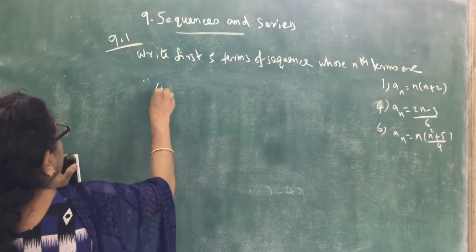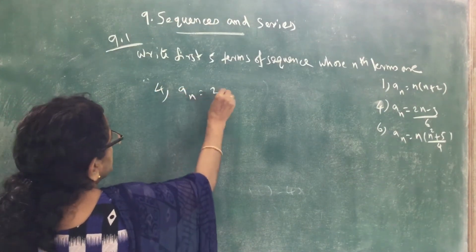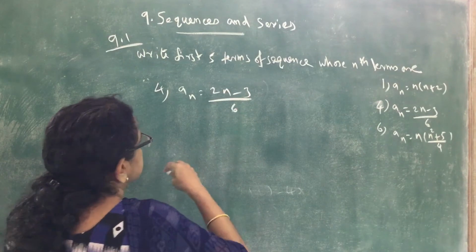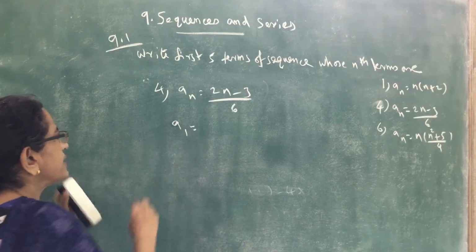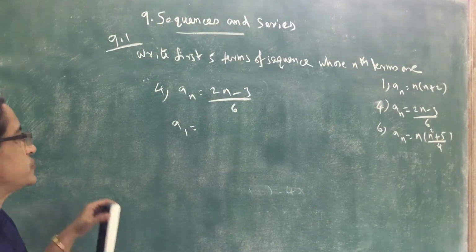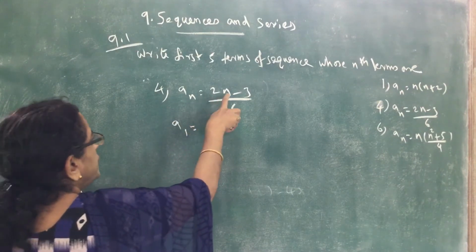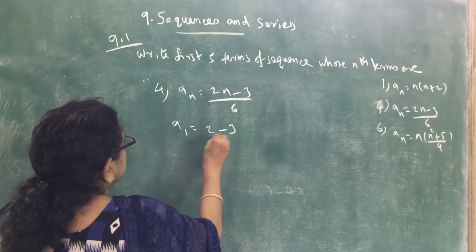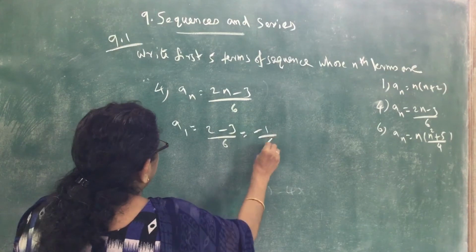The fourth one, an equal to 2n minus 3 divided by 6. The first term is given by putting n equal to 1. So a1 equal to 2 into 1, 2 minus 3 by 6, that is negative 1 by 6.